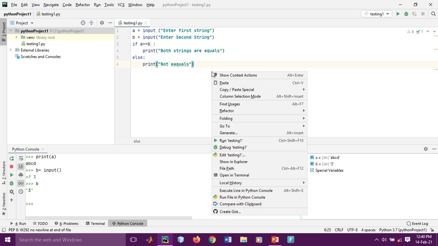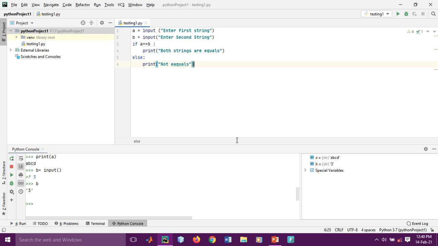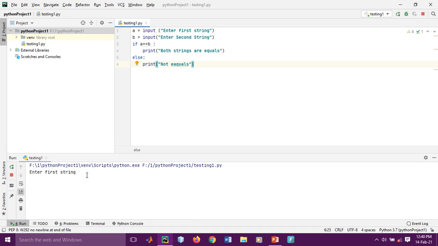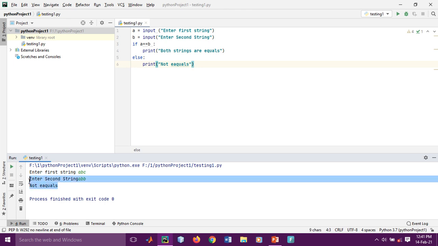If you want to run, you can either run from here or right click and choose run testing one. Here it is asking to enter the first string. Let's say ABC is our first string and the second string is ABB. Here you are seeing that both strings are not equal. This is a simple way of checking whether two strings are equal or not. This way you can take it.